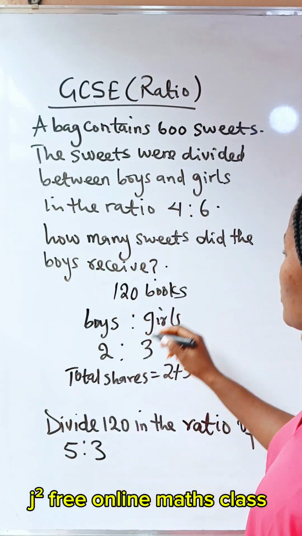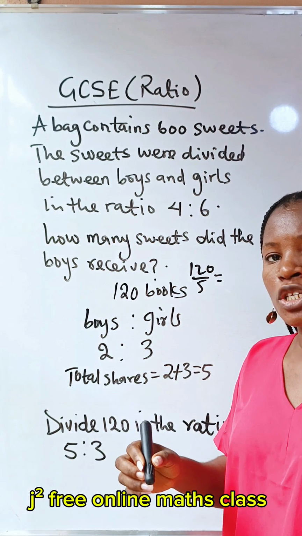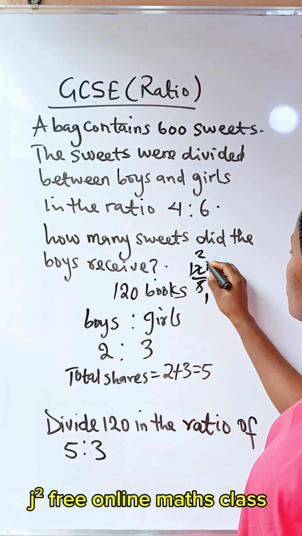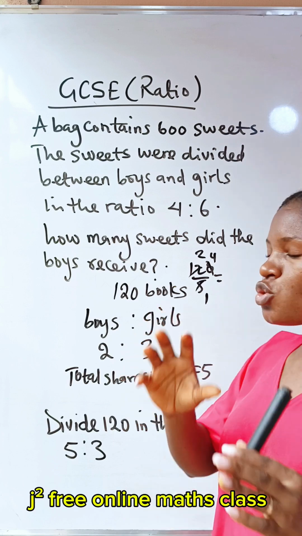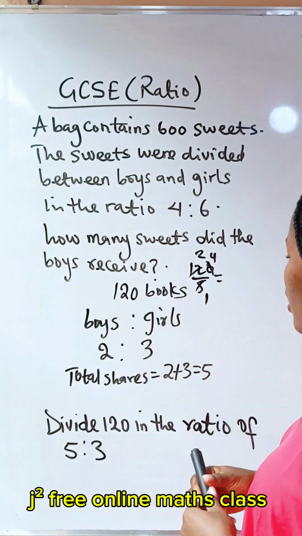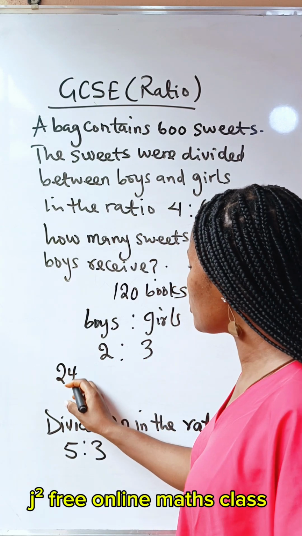Okay, now we have 120 books. Let's divide it into 5 equal parts and see what each part will give us, right? So 5 divide 12, we have 2 remainder 2, 5 divide 20, we have 4. So it means that we are going to have 24 books in each of the 5 places, right? So we're going to have 24 in 5 places.